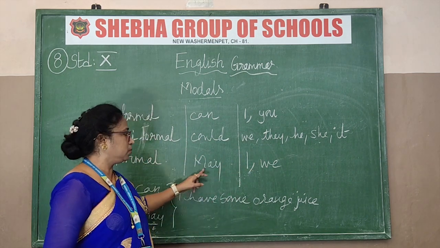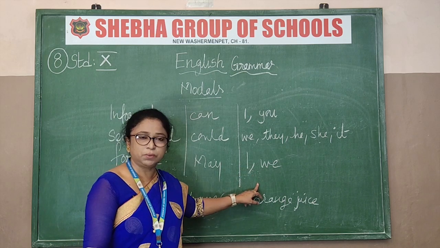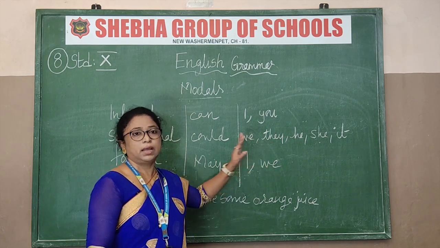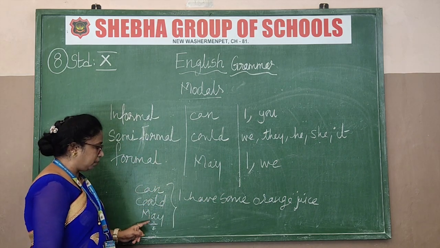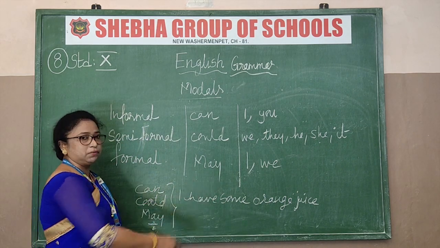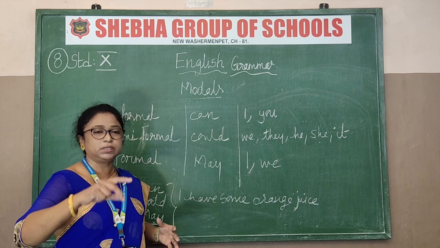So that time you will use may, and in front of what pronouns must you use it? I and we. So this is it. And now I'll give you an example. How do we speak? See them: can, could, may. This itself, one example I'm giving. See how we change the tone.